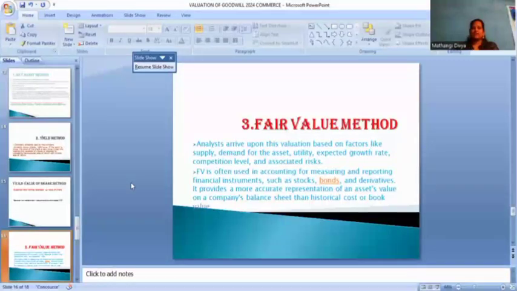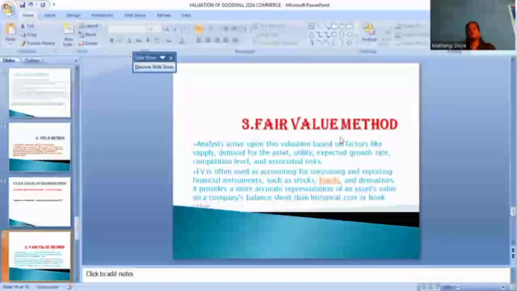For valuating a business, valuating shareholders, it is very, very important. How many members are there? Everyone should know the asset utility, expected growth, competition level, and association of risk. All those things affect our profit. Okay, this fair market value is very important in valuating a business.